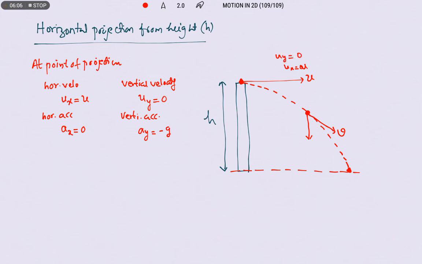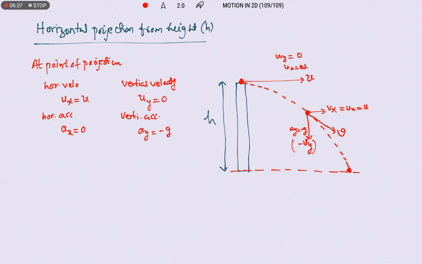As it is set into motion and reaches towards the earth, it has both velocities, vx and vy. vy is negative because it is downwards. According to the sign convention, downward physical quantities are taken as negative. In the same way, acceleration due to gravity is also downwards, so that is also negative. And vx is equal to ux, that is equal to u.